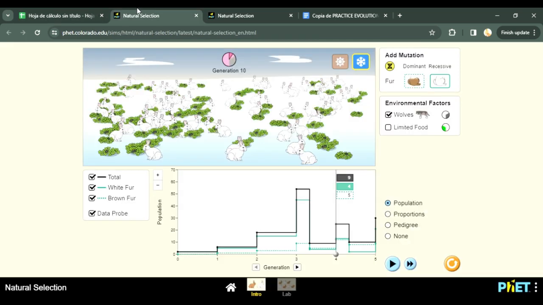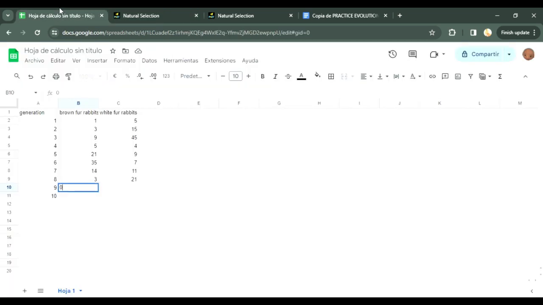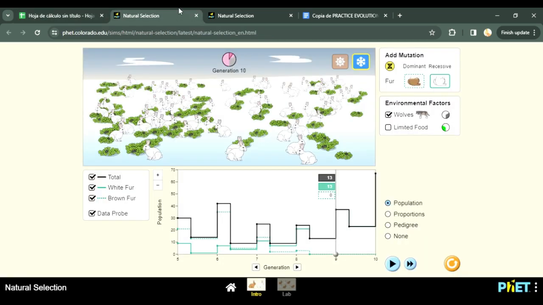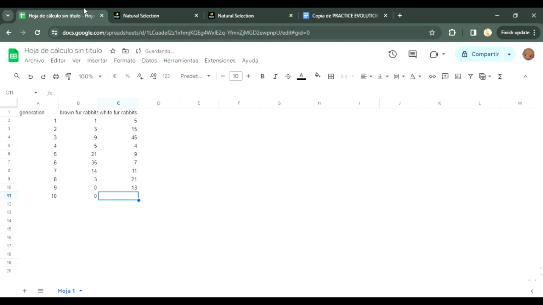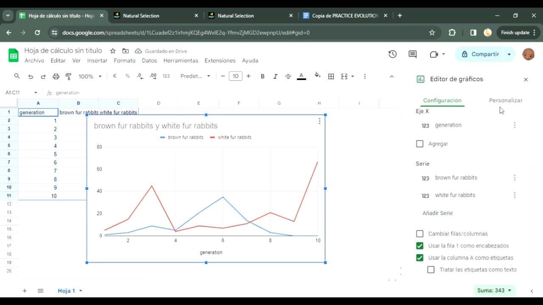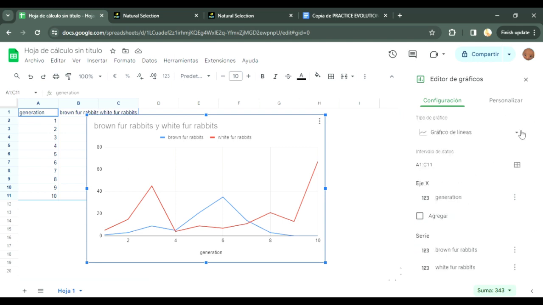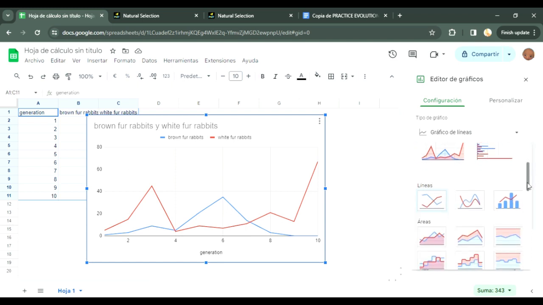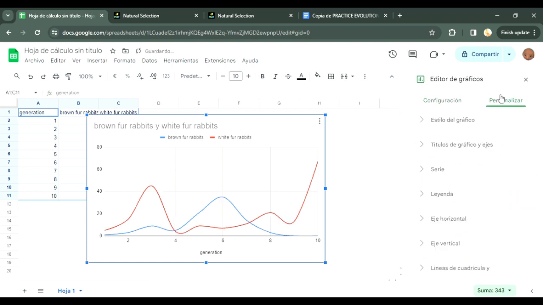At what generation do we see brown-fur bunnies become extinct? In parentheses, population equals 0. The brown fur bunny's population went extinct at the ninth generation. What caused the population of brown fur to reach 0? The climate and environmental factors that didn't benefit the color of their fur, making their population decrease. At the time, the snow climate was introduced, making them more visible for wolves and lowering their life expectancy to finally go extinct. How can natural selection explain why the white fur population spiked in the snowy winter?